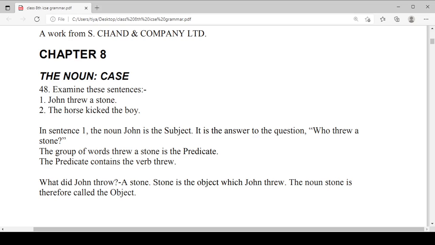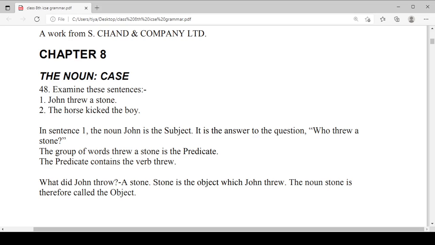So let's start. When we talk about the noun, the noun is the name of a person, place, or thing, or any kind of general idea or feeling, or we can say any name that refers to a particular person or a common person, a particular place or a common place, a particular thing or a common thing. We have proper noun, common noun, collective noun, countable and uncountable noun, abstract noun, and material noun. What abstract and material nouns are, we have already discussed.